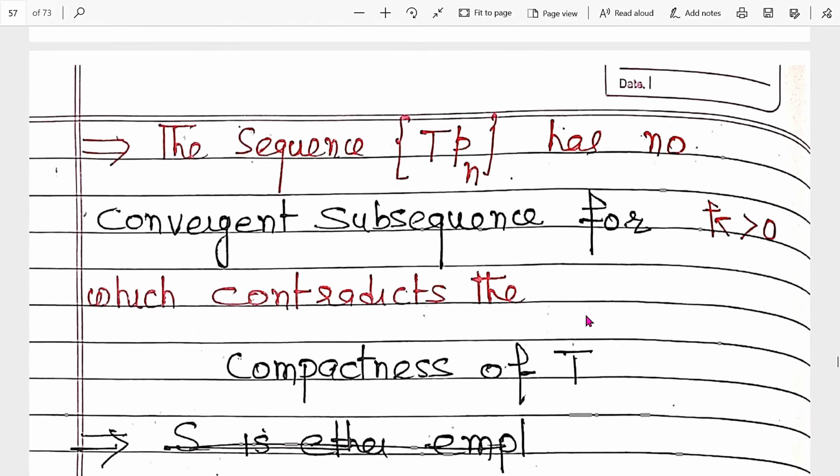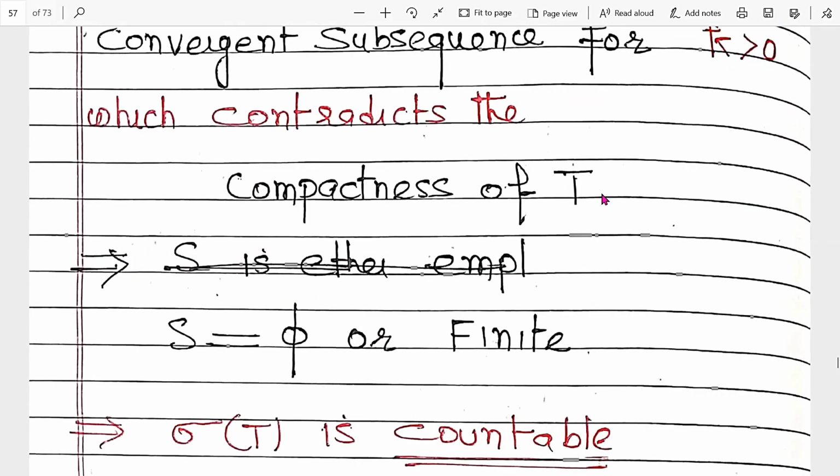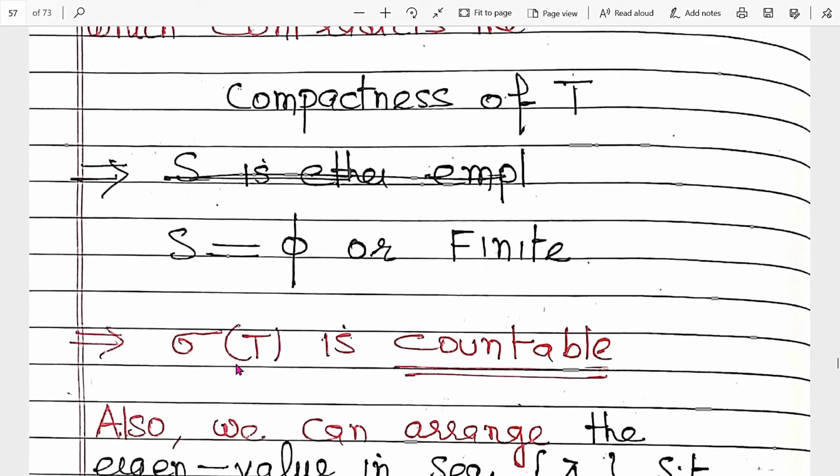The sequence has a convergent subsequence. So this contradicts the compactness of T. It means either S is an empty set or finite. If S is an empty set or finite, then sigma(T) is a countable set, right? So sigma(T) is a countable set.